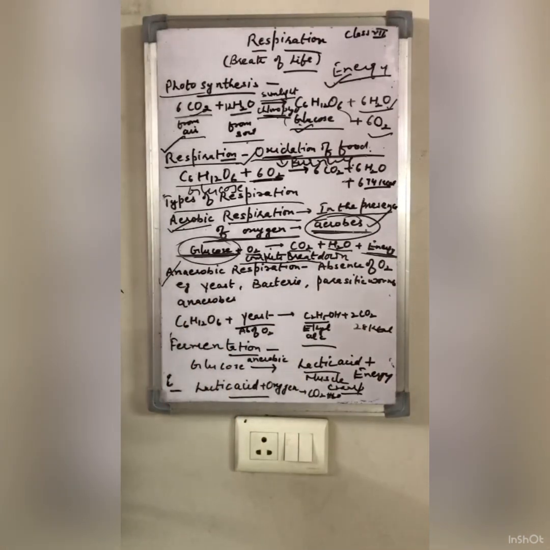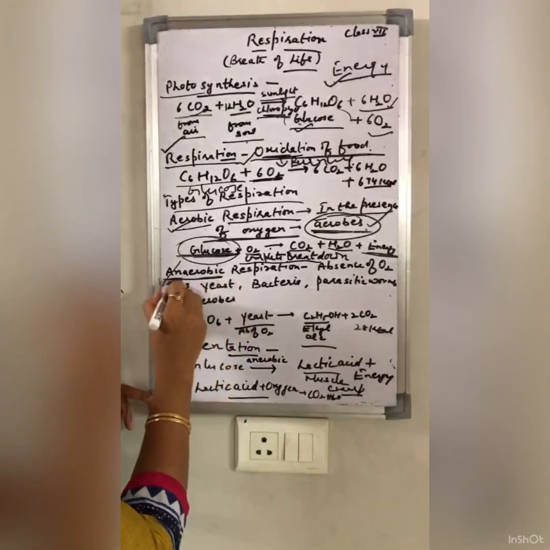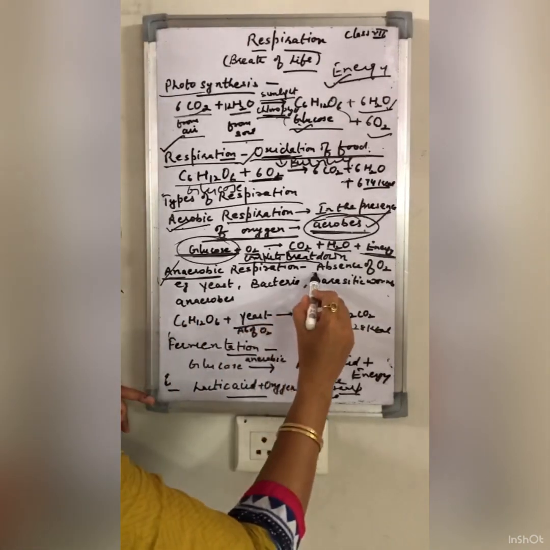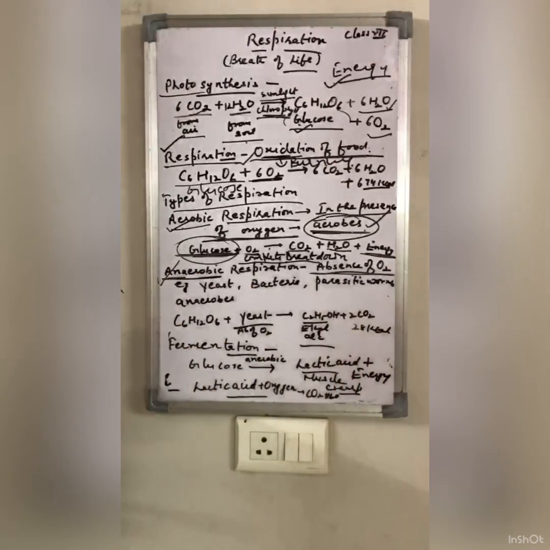Now we come to anaerobic respiration. As the name indicates, anaerobic respiration is the respiration which occurs in the absence of oxygen. In the absence of oxygen. So there are a few organisms in which anaerobic respiration takes place. It means they don't use oxygen for the breakdown of food.